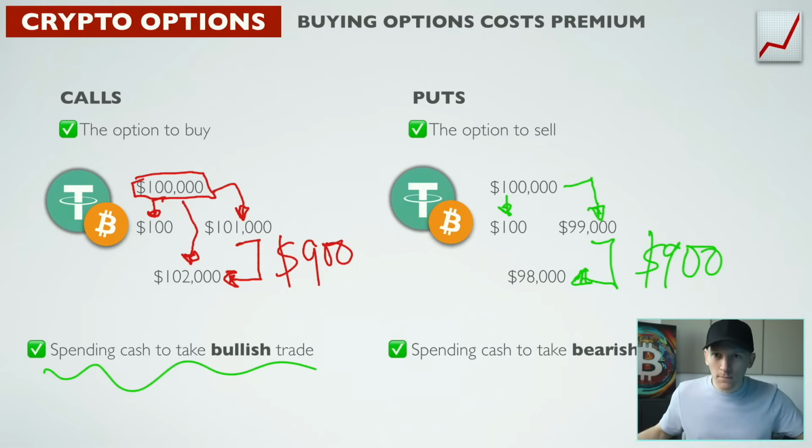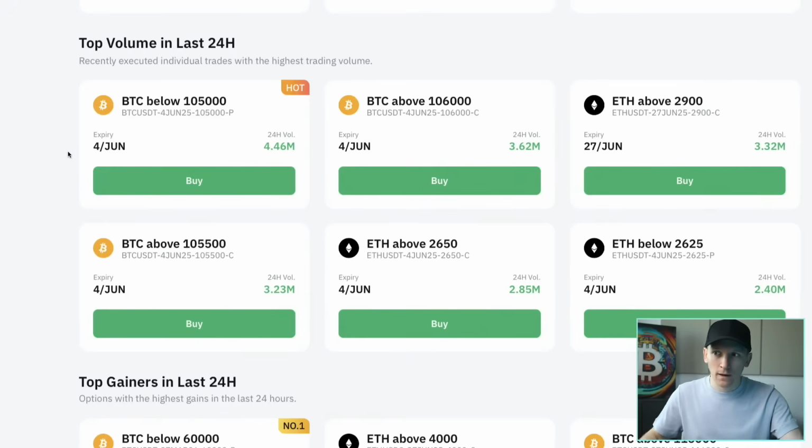So why would you buy a put? You're spending some cash because you think the price is going to go lower, and if it does, you get the payoff. If it doesn't, that cash that you spent, you never get back. That's just it. So what we're going to look for here is below the current price. You want to see something like Bitcoin below or Ethereum below. You can see that here.